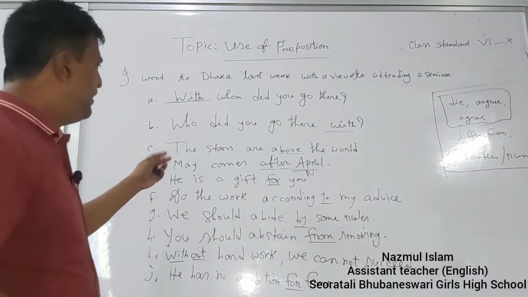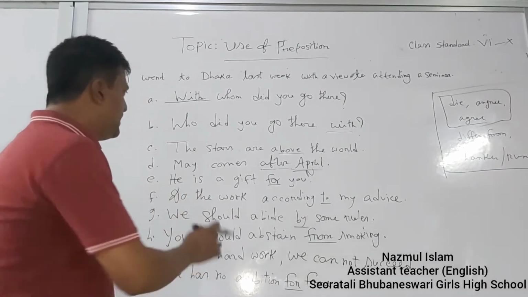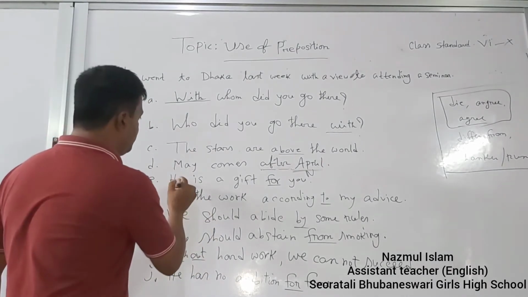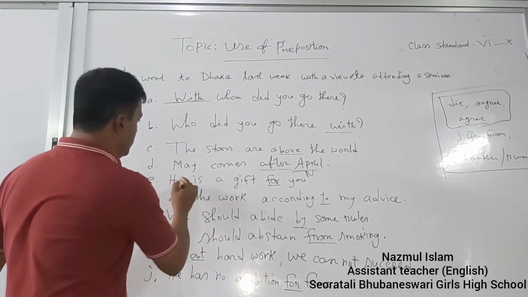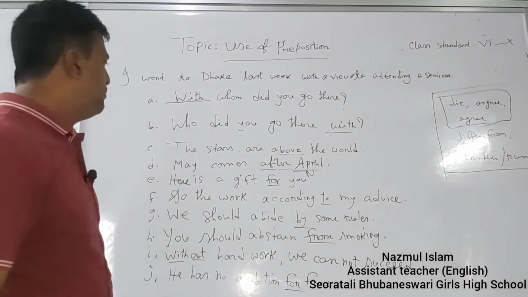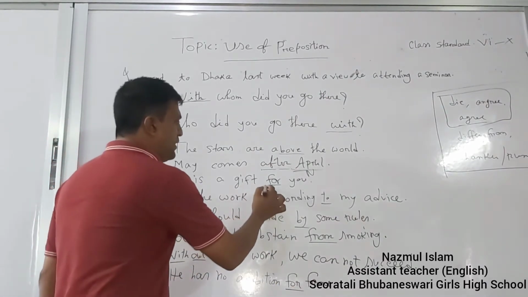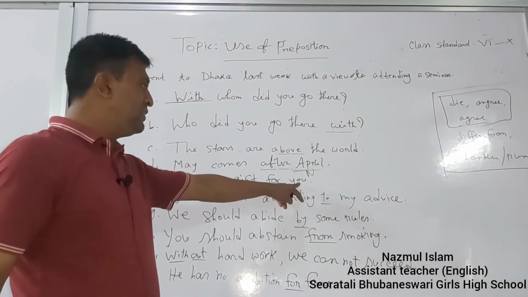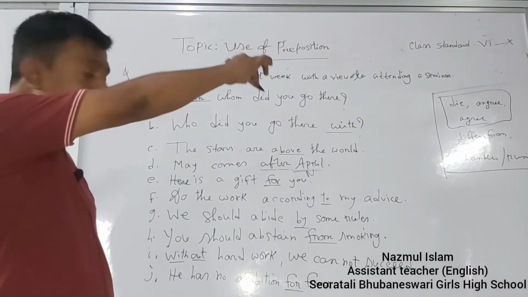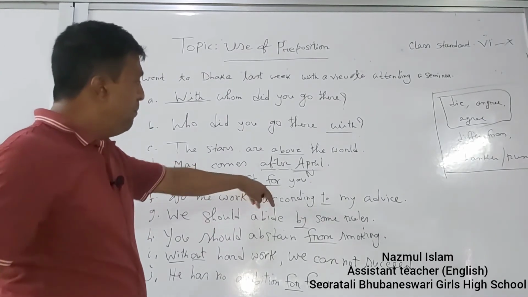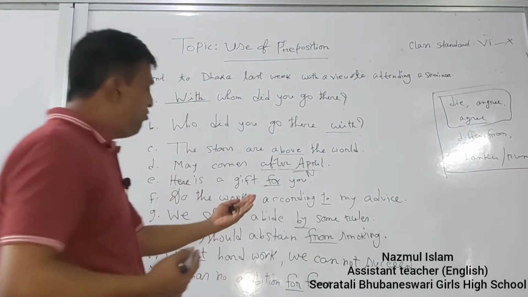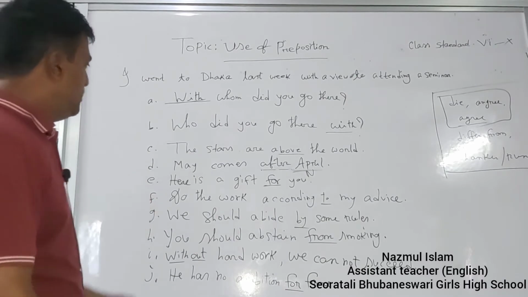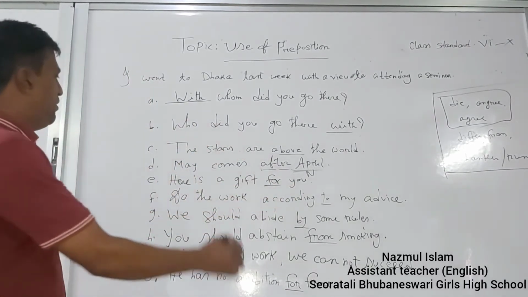Now, "Here is a gift for you." Now look at the word "for." "For" has been used before a pronoun, because "you" is a personal pronoun, and here "for" has made a relation between the gift and the pronoun "you."